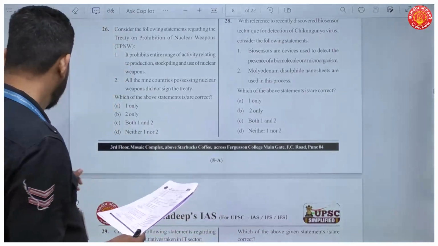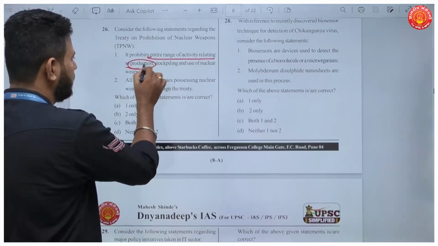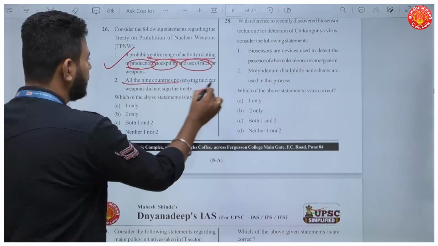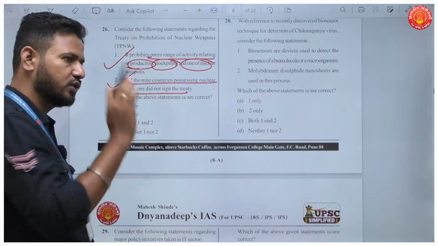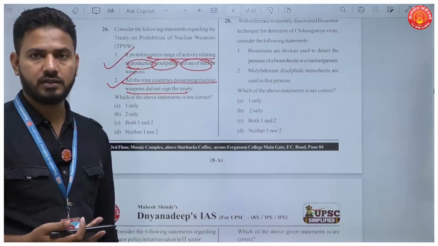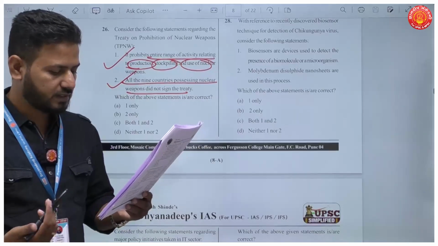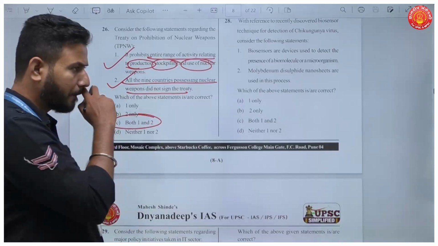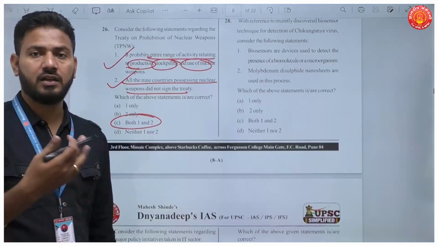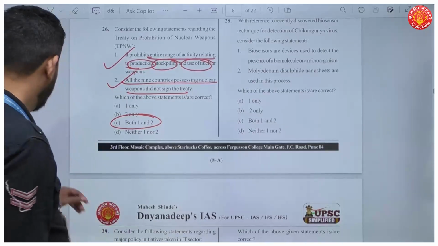Okay. Now, see, the first statement reads, it prohibits the entire range of activities relating to production, stockpiling, and use of nuclear weapons. This is true. And all the 9 countries possessing nuclear weapons did not sign this treaty is also true. Because even CTBT was not signed by most of the nuclear powered countries, and obviously this treaty was also not signed. So, correct statements are both 1 and 2. So, we have all these 9 countries from India, Pakistan, Israel, North Korea, China, USA. Okay, all these countries have not signed this treaty.